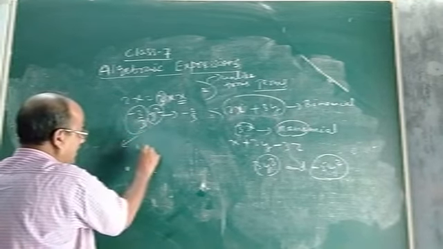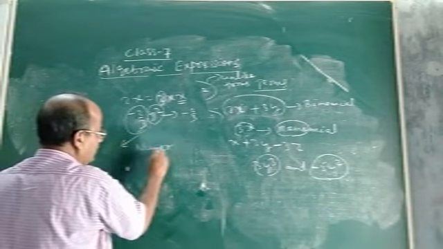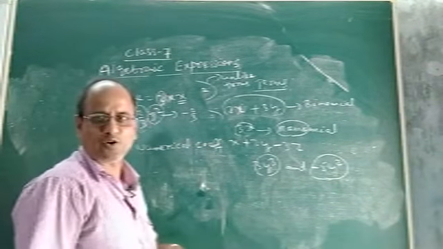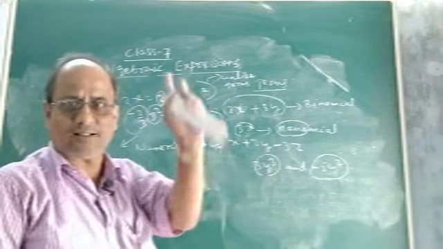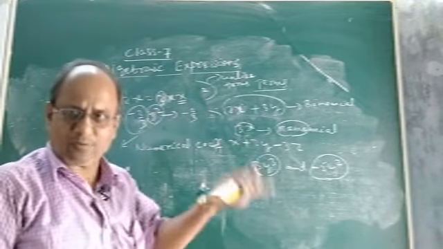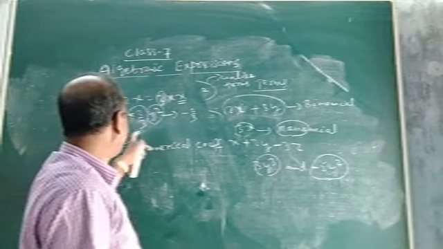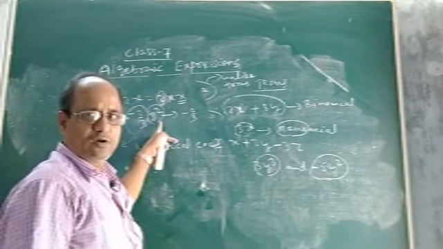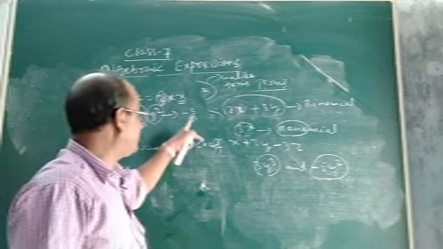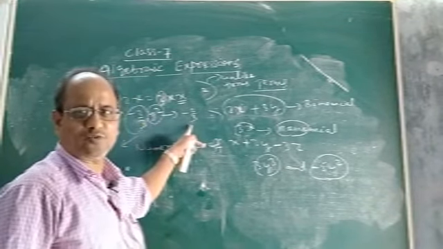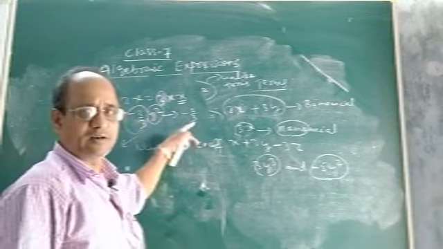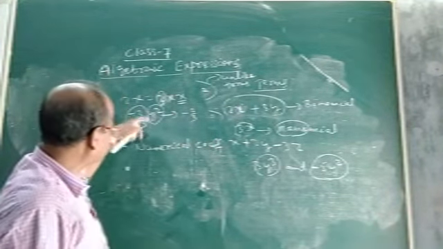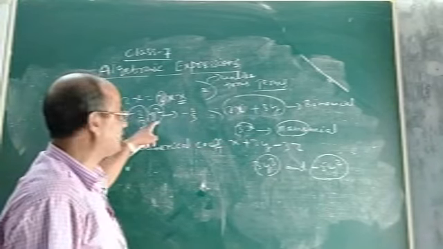This is your numerical coefficient. Coefficient is of two types. One is numerical, the other is literal coefficient. So what is literal and what is numerical, that I am going to tell you. In minus 2 by 3 y square, if I ask you what is the coefficient of y square, the answer will be minus 2 by 3. And what type of coefficient is minus 2 by 3? It is no doubt the numerical coefficient. Now if I ask you what is the literal coefficient, the literal coefficient of minus 2 by 3 will be y square.